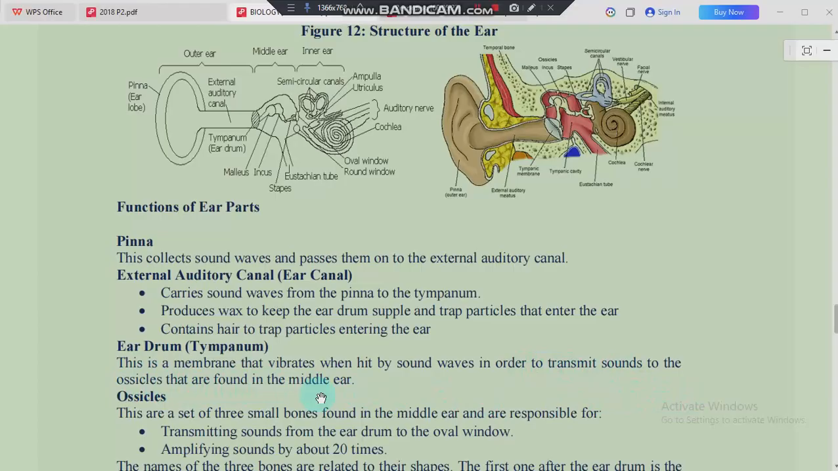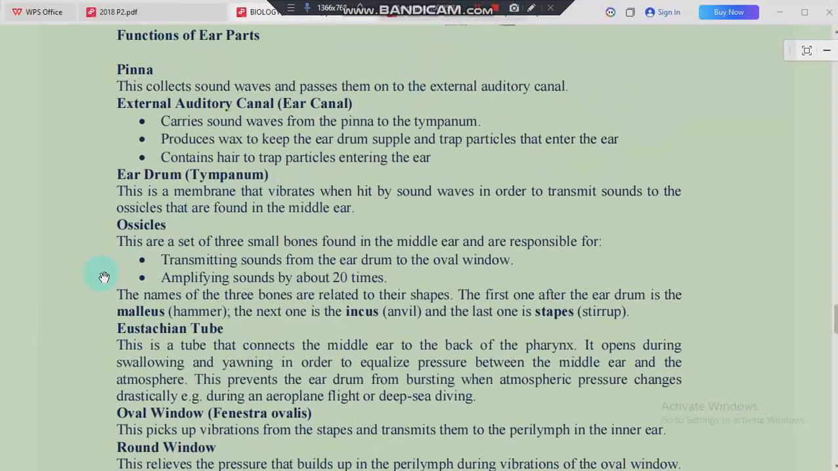Once the sound moves from the eardrum, it is taken to the ossicles. These ossicles have three major bones that are found in the middle ear and are responsible for, number one, transmitting sounds from the eardrum to the oval window, and also amplifying sounds by 20 times. So all this is happening in the ear ossicles.